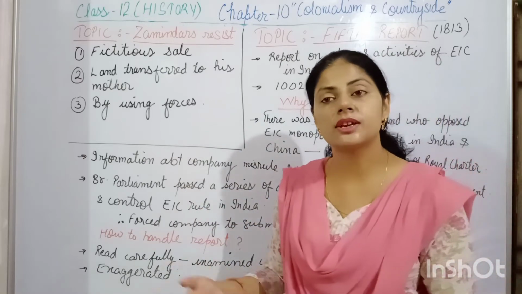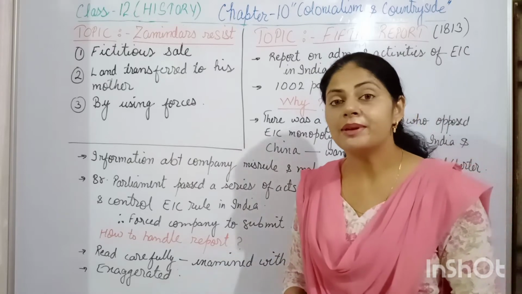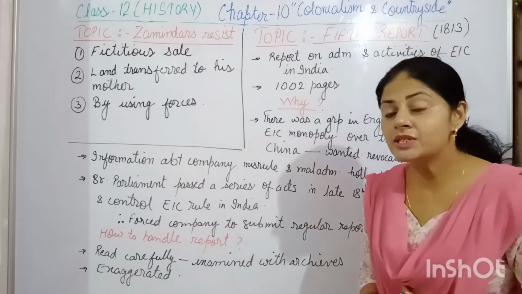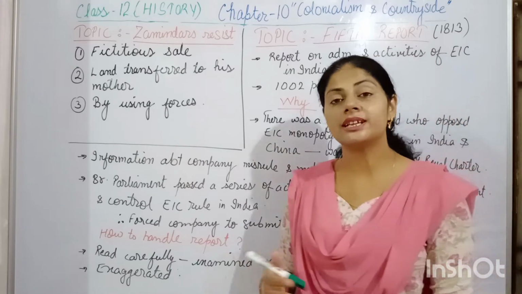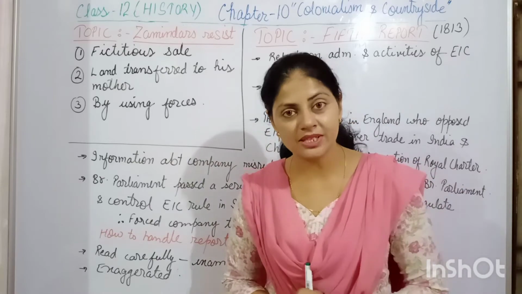Peasants couldn't give the money to the zamindar, and that's why they couldn't give the revenue to the company, and that's why they lost their right over the land. Till here we have done in the previous video.